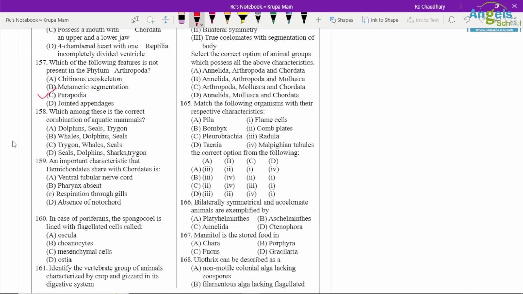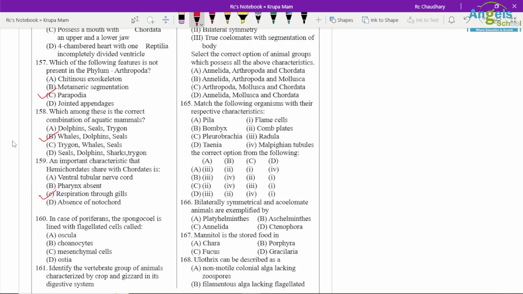Which one of the following is the correct combination of aquatic mammals? So whale, dolphin and seals are aquatic mammals. An important character that hemichordates share with the chordates: respiration through gills.